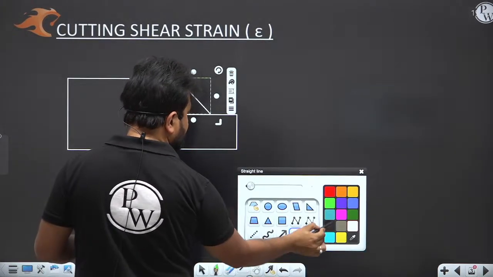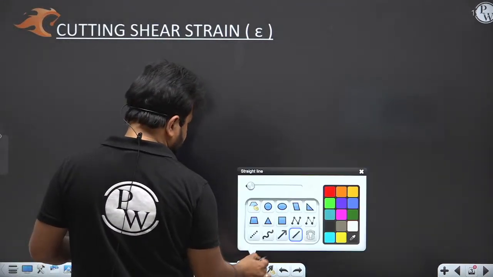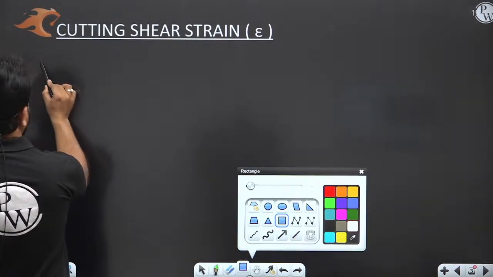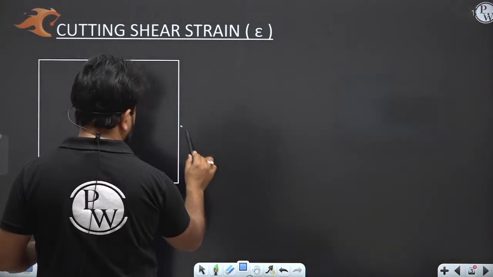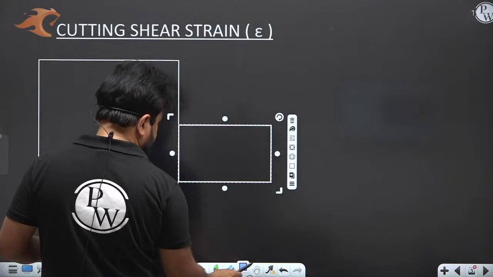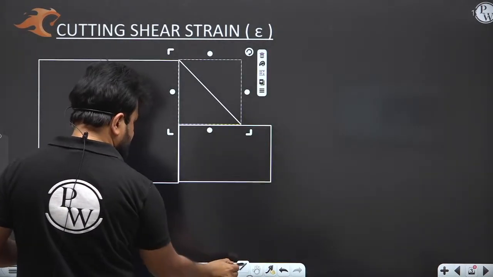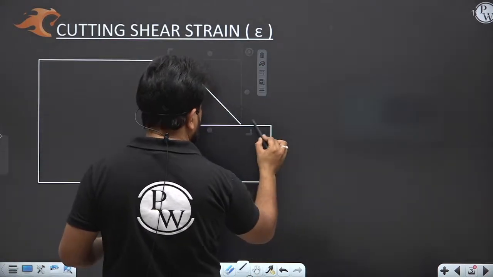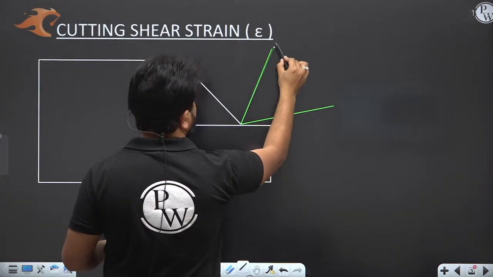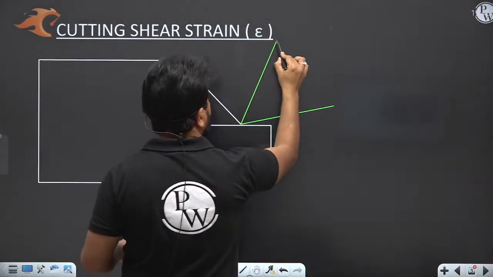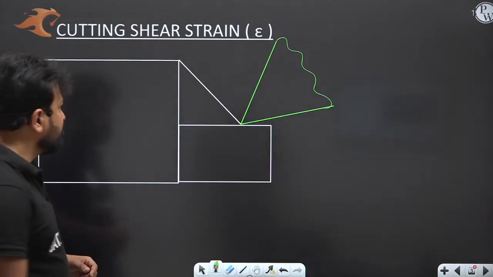And here, let me draw a bigger diagram. See here, my dear, as you can see, this is the shear plane, and this is the tool, right?